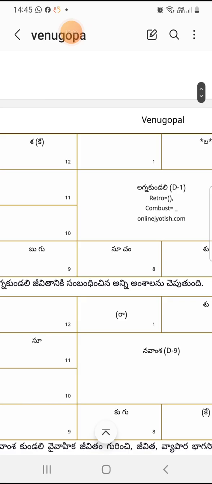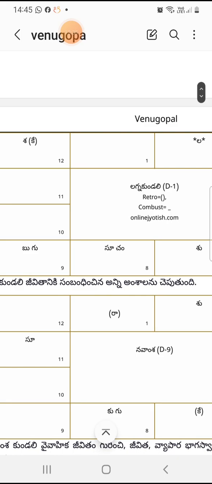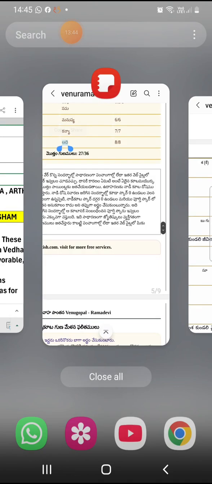From his Janma Rasi Vrishchikam, the 4th position is Kumbha. So we can say that as per this chart, he has Ardhashtama Shani. That is one point we need to note in the chart.